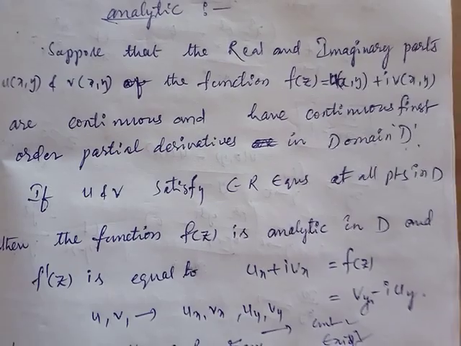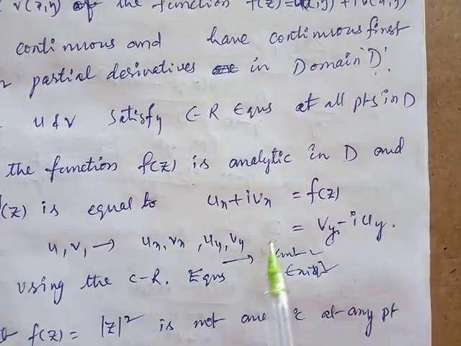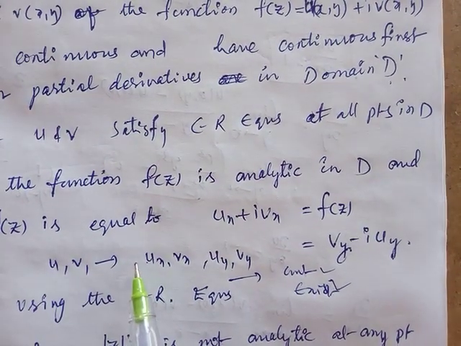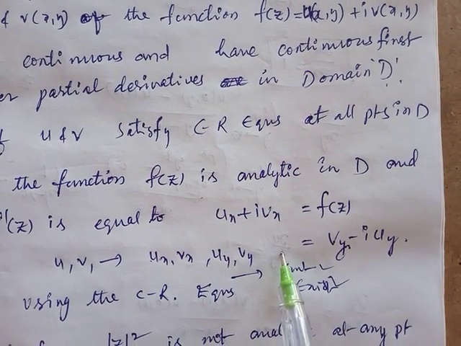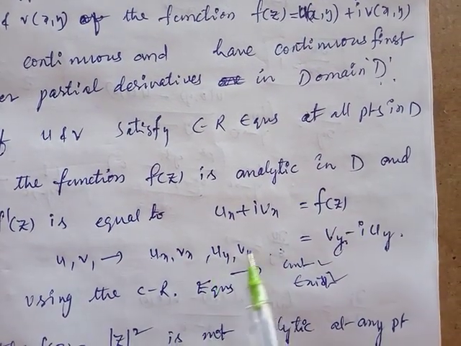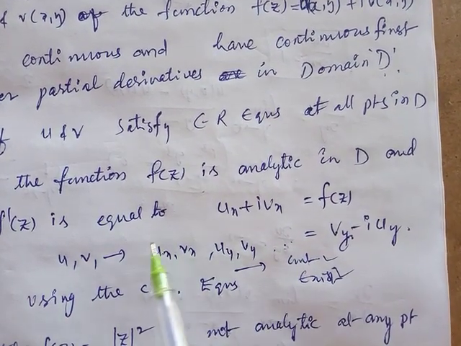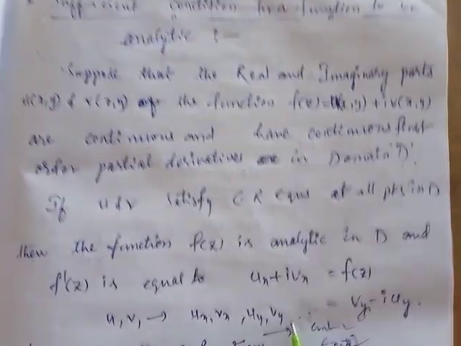So the sufficient condition means these four derivatives exist, are continuous, and the Cauchy-Riemann equations are satisfied. Then only the function is analytic.